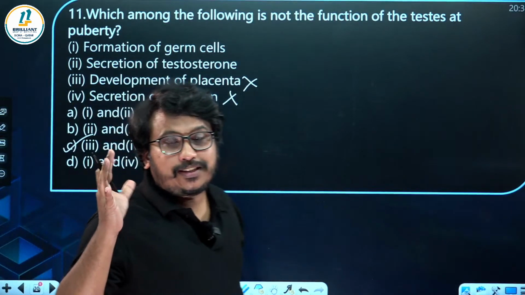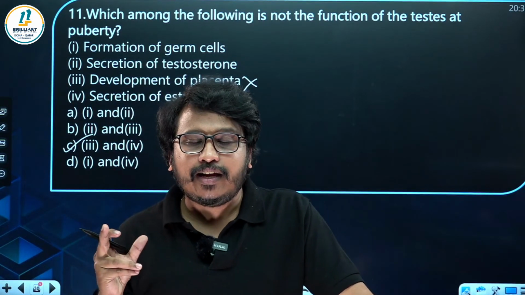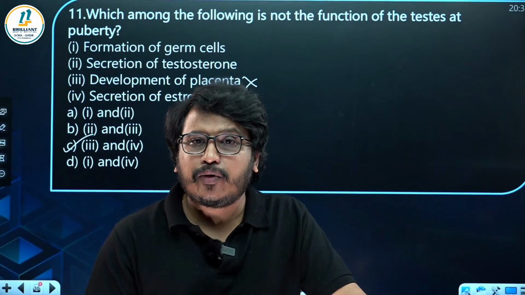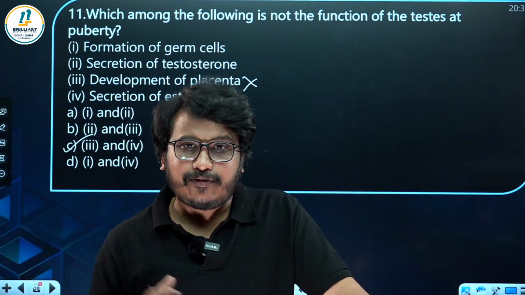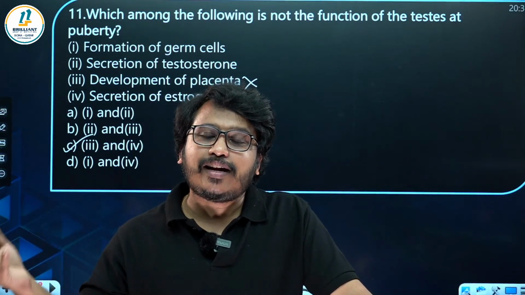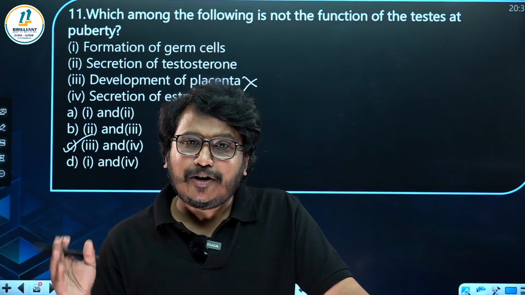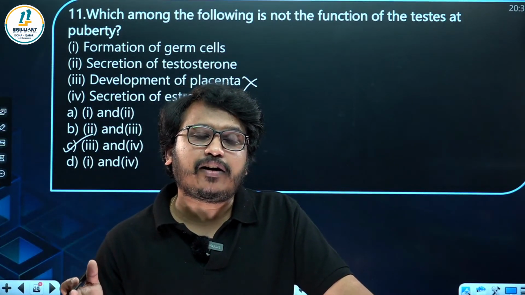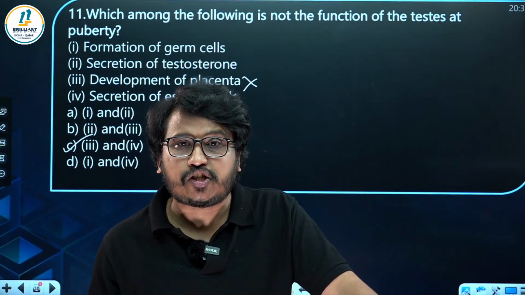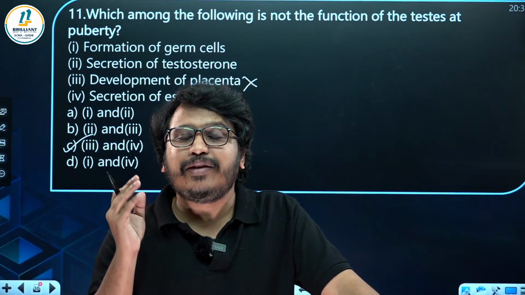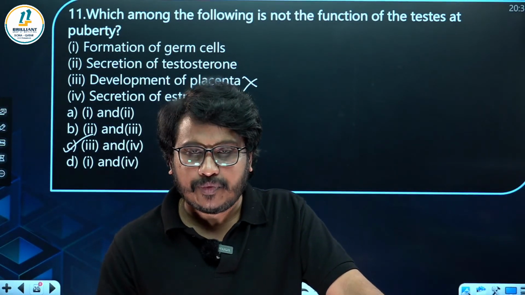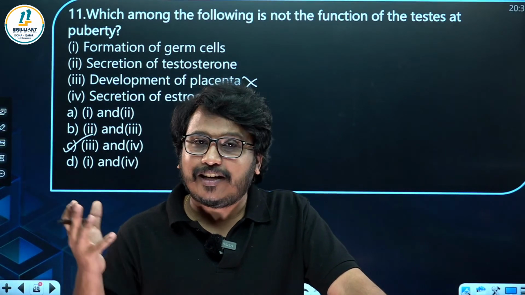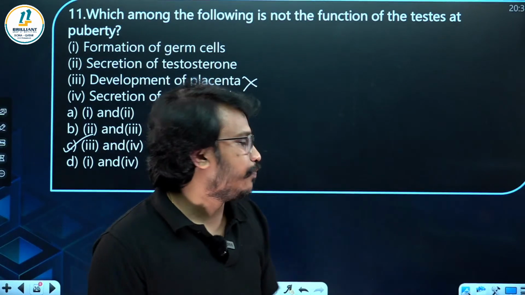So remember, both testis and ovary are dual glands. They have both exocrine and endocrine function. The difference is, in the testis the exocrine part produces sperm and the endocrine part produces testosterone. In the ovary, the endocrine part produces estrogen and progesterone and the exocrine part helps to release the ovum. That is the difference between testis and ovary. It is there in many question papers, so refer to it.